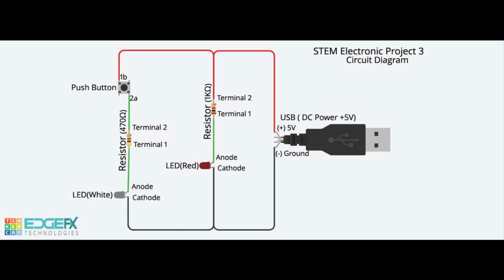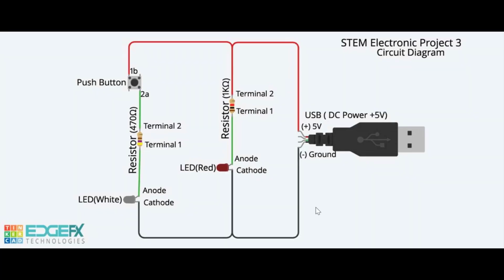Circuit explanation. In this project, the current flows in 2 paths. The path 1 is a power indicator circuit seen earlier in Project 1. When powered up, the red LED glows, indicating that the circuit is powered.